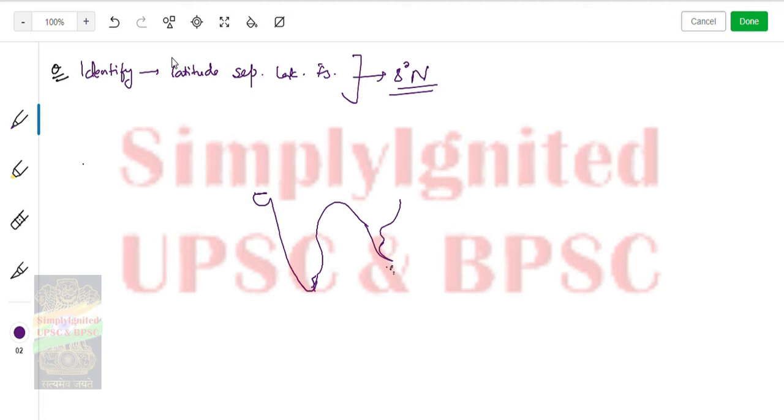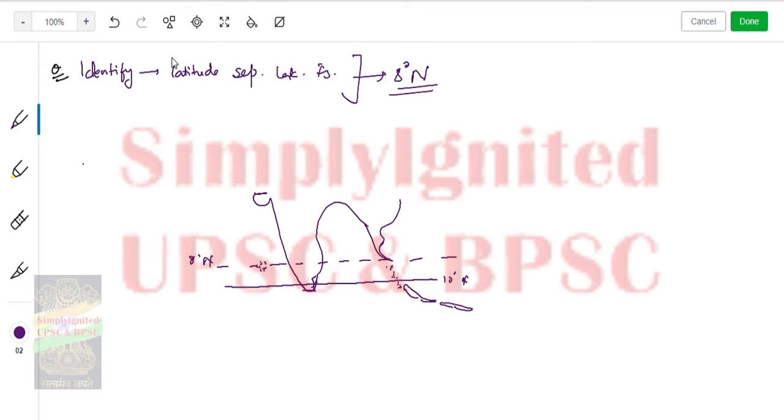And you have your Andaman and Nicobar Islands, then you have Sumatra, Java. And here you have the Lakshadweep Islands. This is almost 10 degree north, and here you have your 8 degree north.